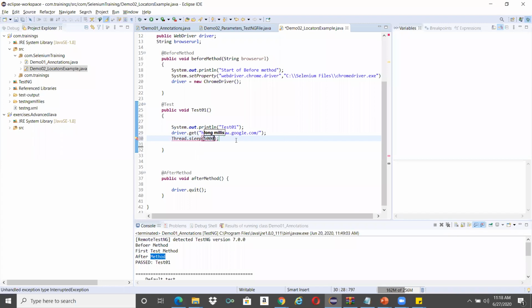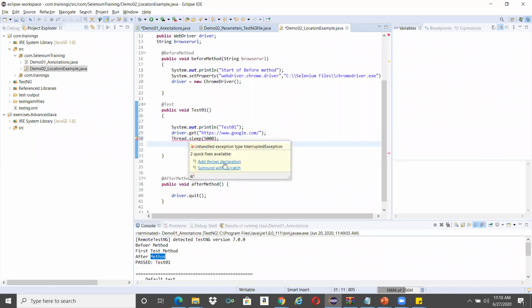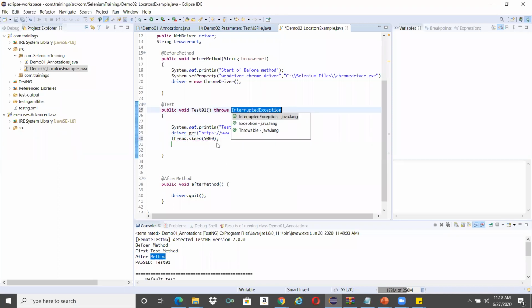So I'm just trying to wait some 5 seconds. Okay. So don't bother, this throws is coming and all. Now we are learning only how to write ID, how to identify an object through IDs of the different methods.